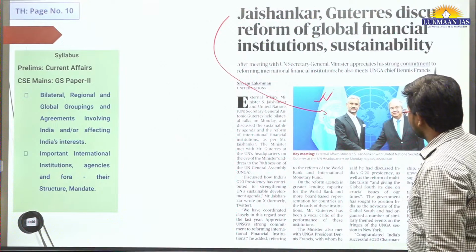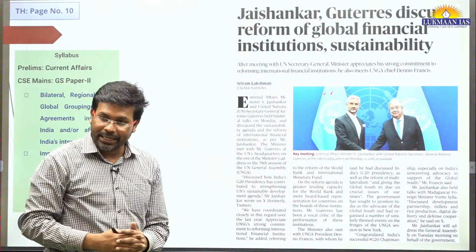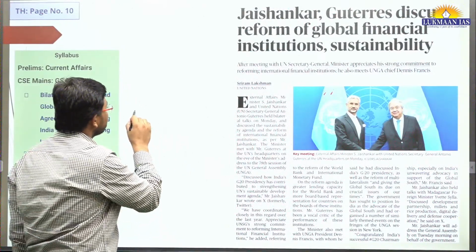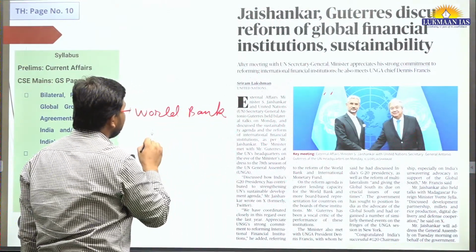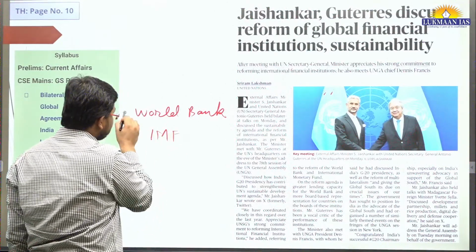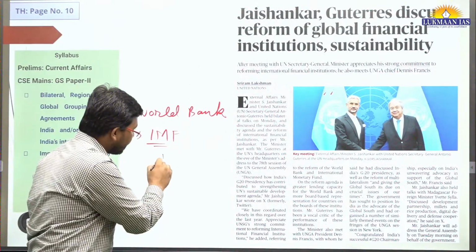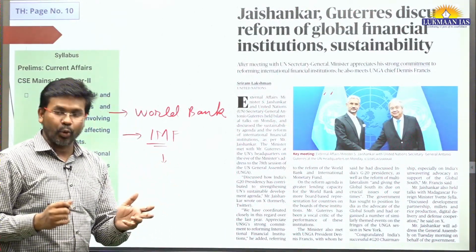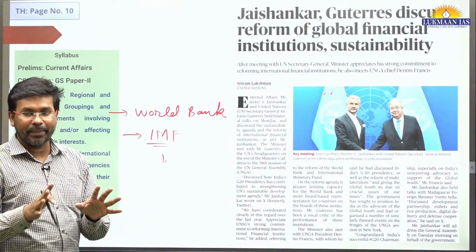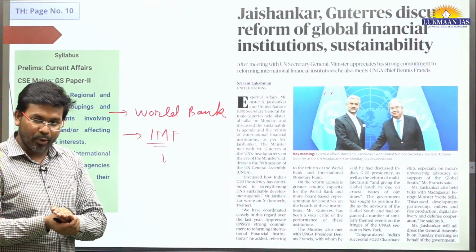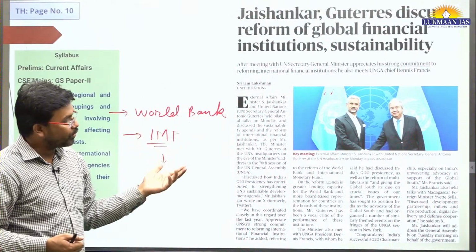They have discussed some issues related to reform of multilateral financial system institutions. They discussed the World Bank and the International Monetary Fund, and how these institutions can be reformed, because in the International Monetary Fund they have a quota based system. That does not represent various countries in the same manner. The country that has a deeper pocket has more decision making capacity in the IMF. So in this article they have talked about that.